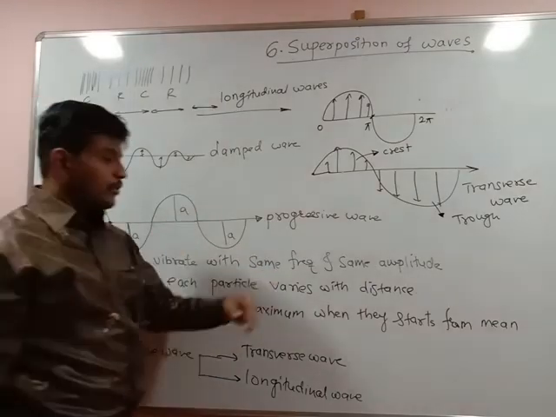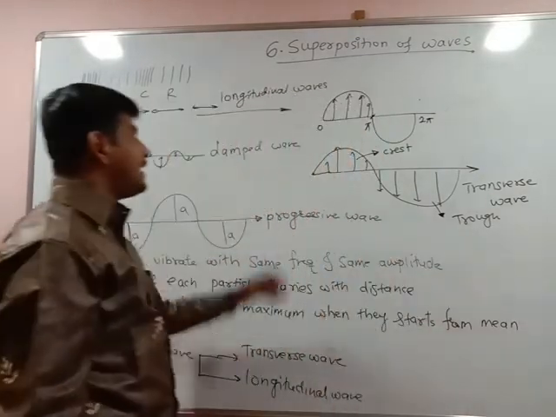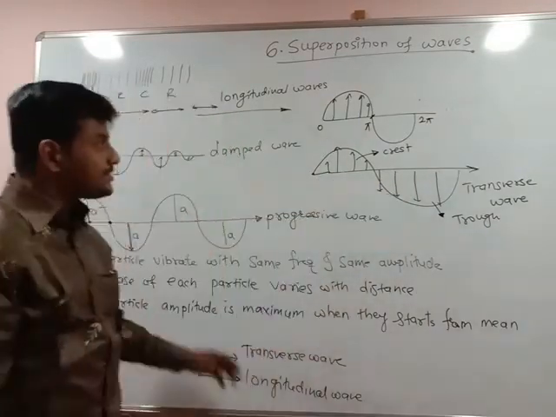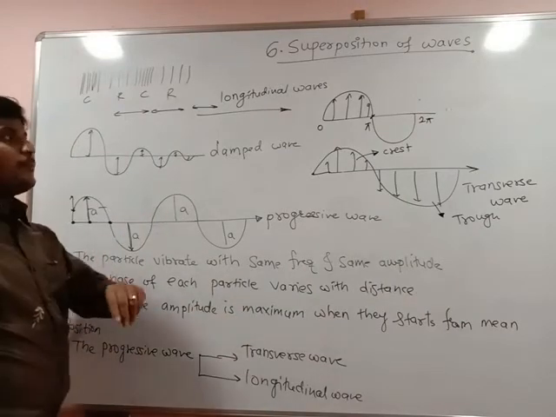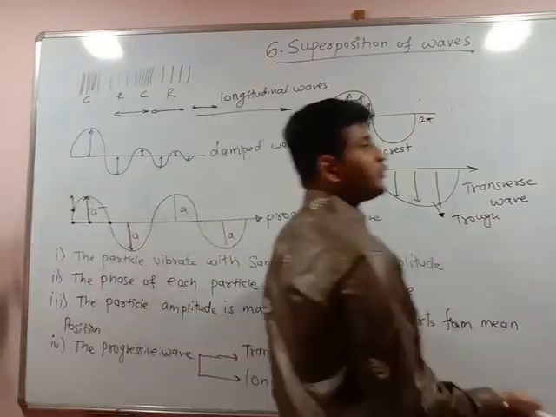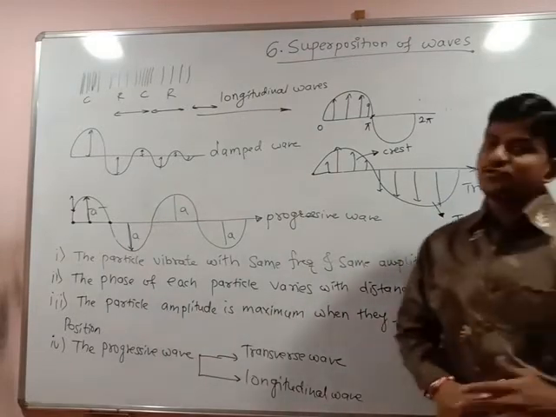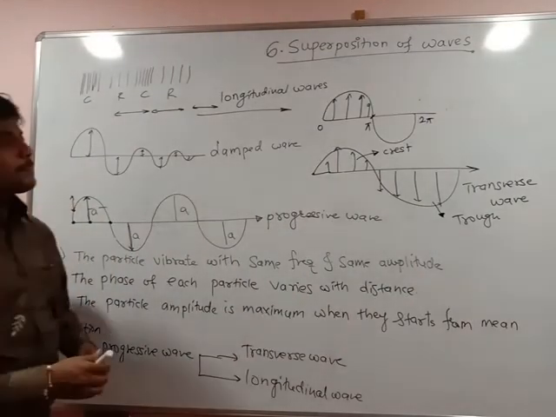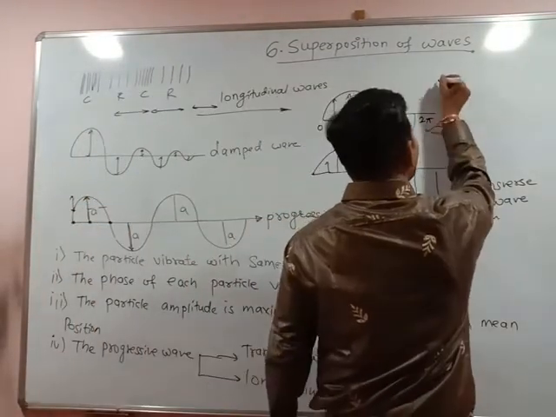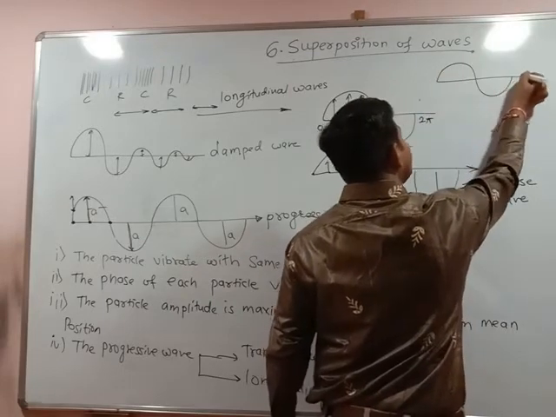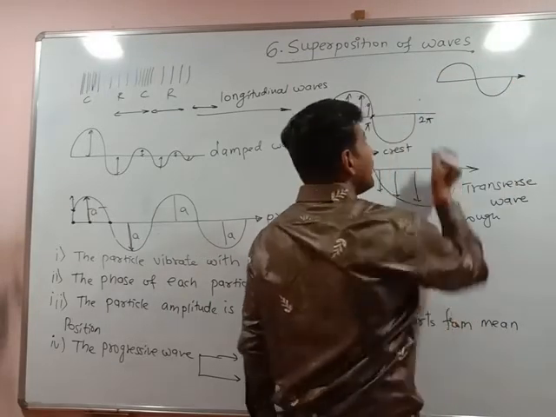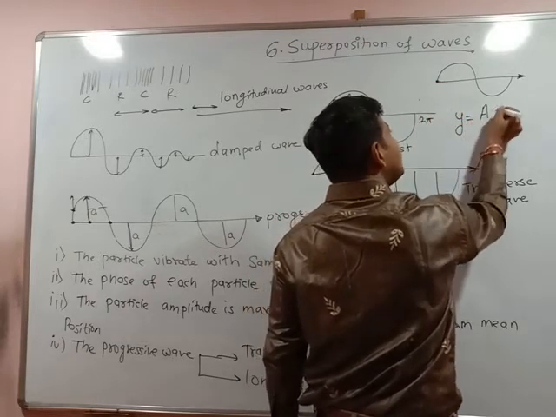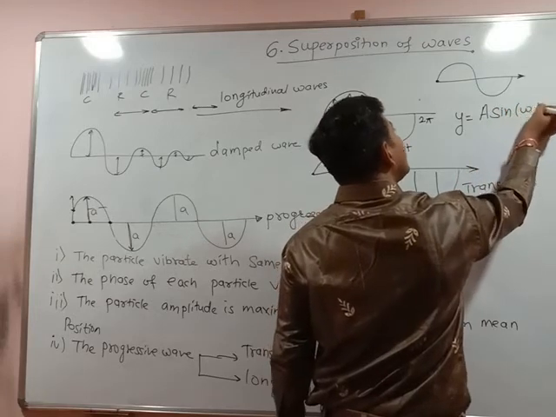These are the two types of progressive wave, the transverse waves and longitudinal waves. The wave can travel in the form of a sine wave or in the form of a cos wave. Based upon their amplitudes, the equation can change from sin omega t to cos omega t. This we have seen in the 11th standard chapter on waves. Now, if the wave is traveling in the form of a sine wave, its displacement is y = a sin omega t.